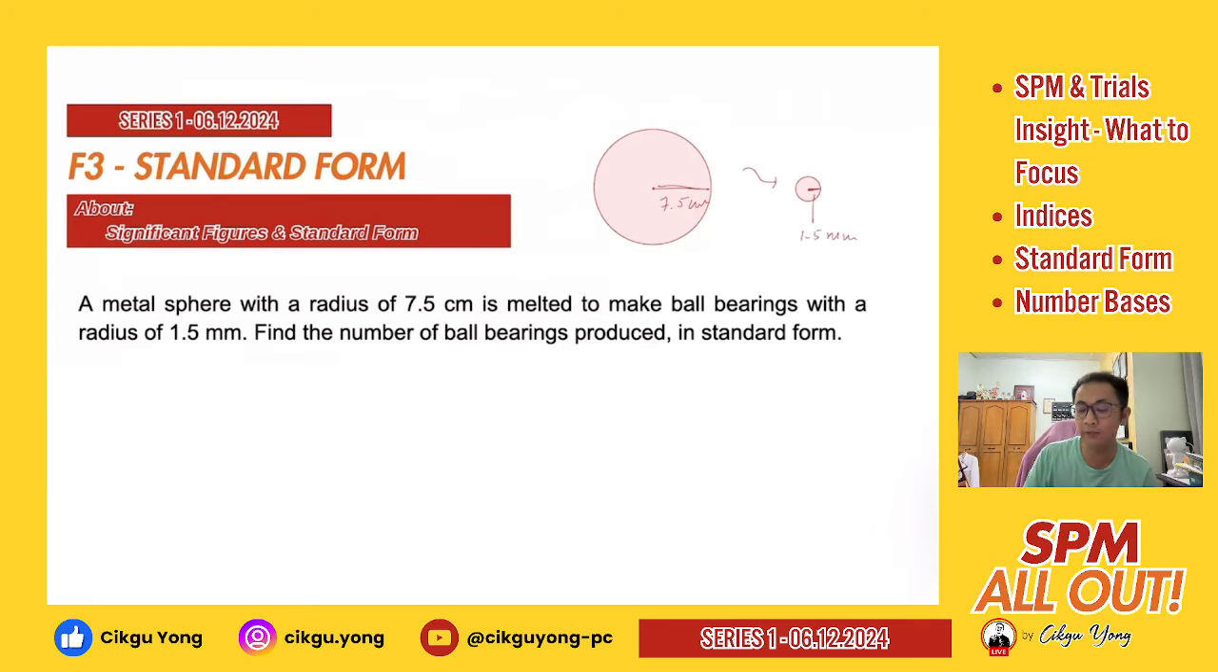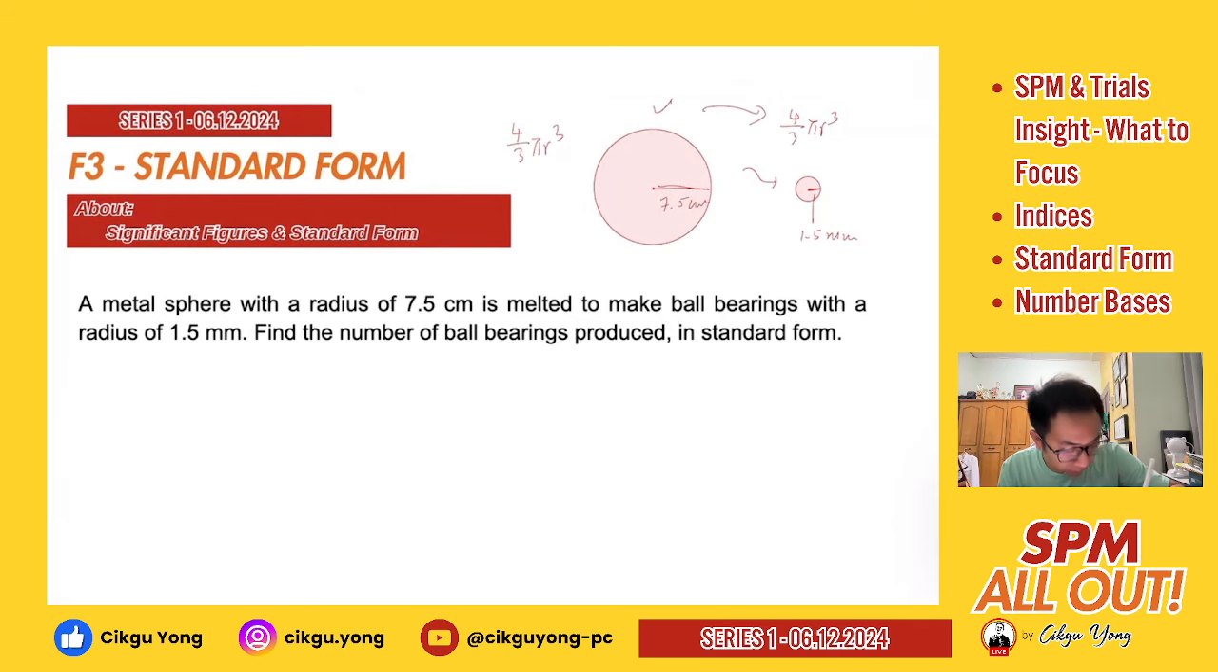Find the number of ball bearings produced. And this one, you need to link something back to your volume, right? Because this is a metal sphere. Sphere is a 3D shape. So the volume of a sphere basically is 4 over 3 pi r cubed. This is also 4 over 3 pi r cubed, right? And in order for you to find the total number of ball bearings to be produced, you can just perform a simple division, right? Use your bigger number to divide the smaller number, and the final answer basically is the answer that you want, right?